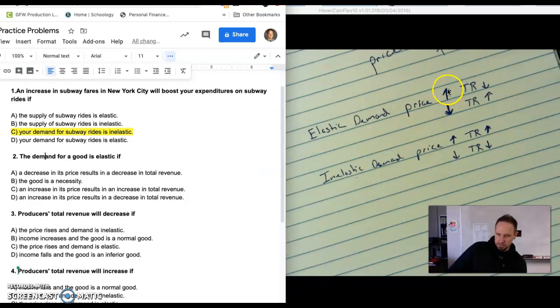C, an increase in its price results in an increase in total revenue. Increase in price with an increase in revenue is not elastic, so C is not going to work. D, an increase in its price results in a decrease in total revenue. If we have elastic demand, if price goes up, total revenue goes down, so we know that we have elastic demand.